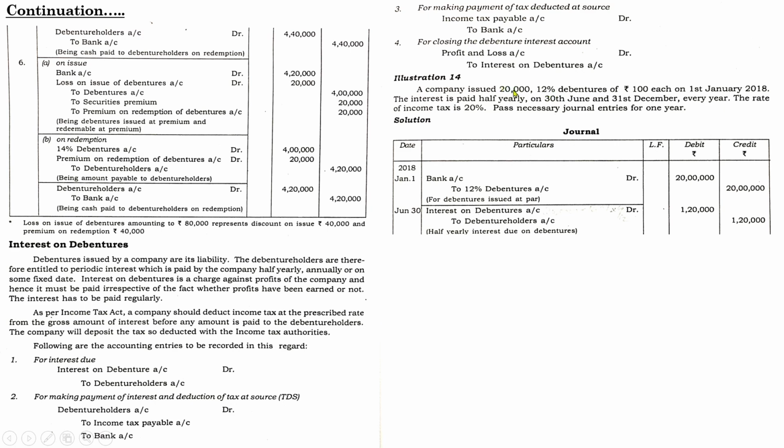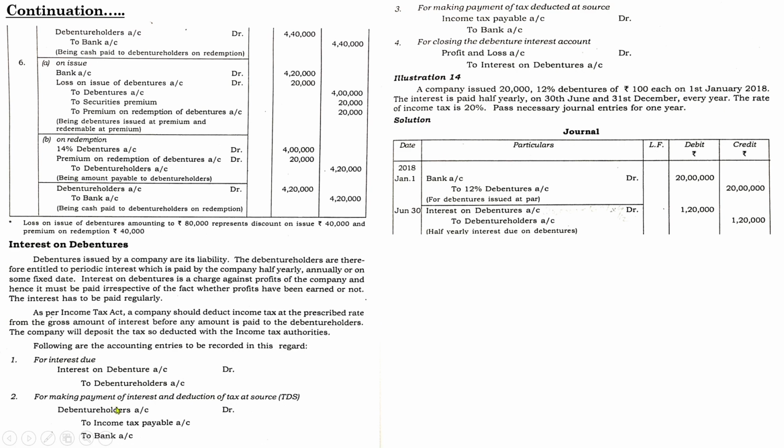So 20 lakhs into 12% for the time period where interest is payable half yearly. So half yearly means how many months in a year? 6 months. So half yearly means half year, 6 by 12. So it will be 20,000 into 100, you will get 20 lakhs. This is the amount for which interest is to be paid. So 20 lakhs into 12% into 6 by 12, you will get 1,20,000. Half year interest due on debentures.